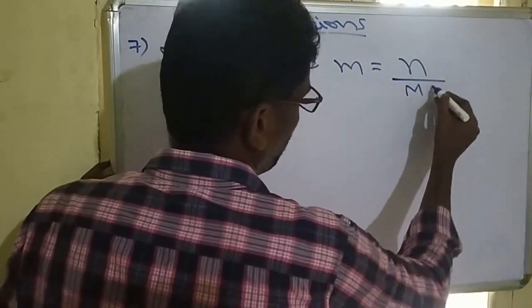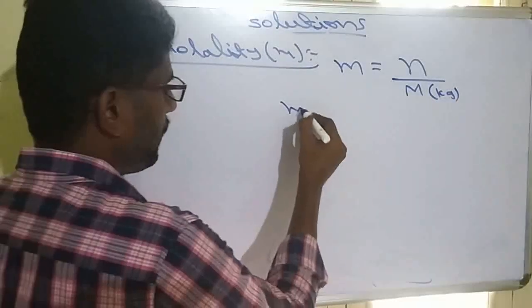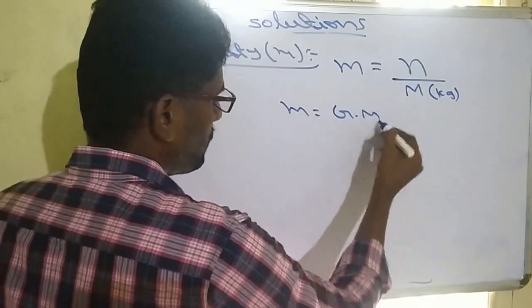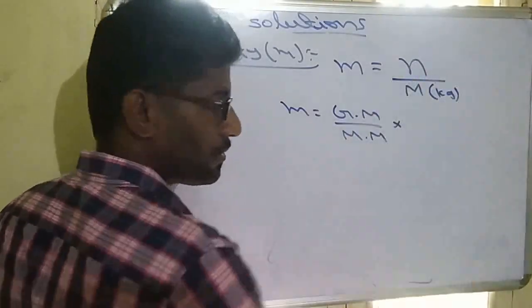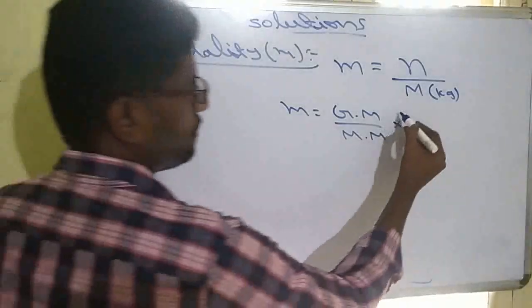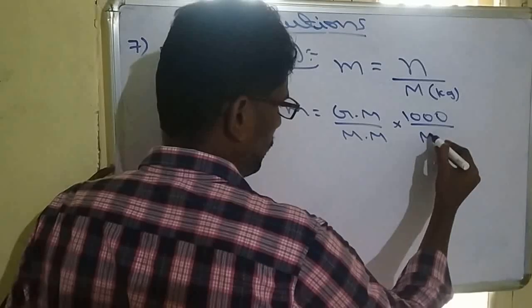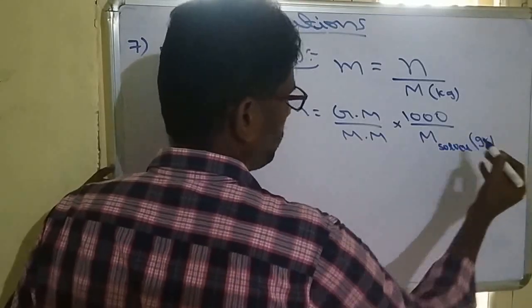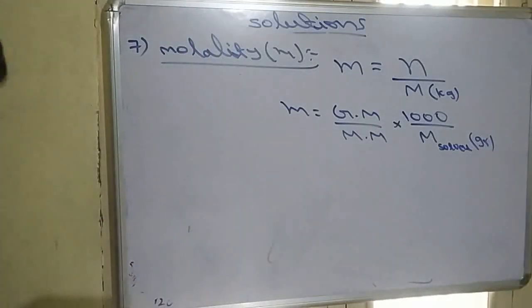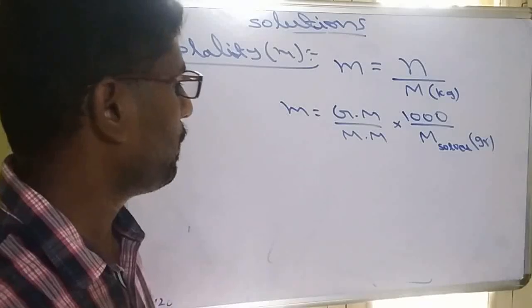of solvent in kg. So for the formula, when we write the moles formula, given mass by molar mass, and when the solvent mass is given in grams, simply divide with 1000 by mass of solvent. So this should be solvent in grams. That is the formula of molality. All are simple formulas, we just have to remember them.